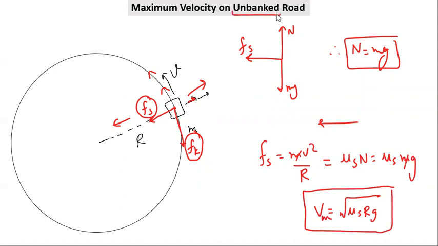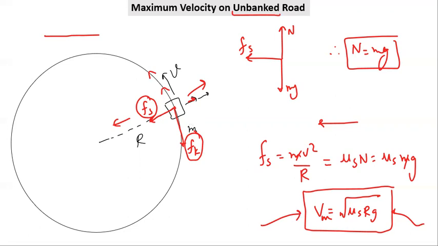Now we'll come to the topic, what is the difference between banking and unbanking. But please remember, if the road is straight like this, then the maximum velocity with which a mass can travel in circular motion will be equal to root of mu s rg, where mu s is the coefficient of static friction, r is the radius, and g is the acceleration due to gravity. Please see that the maximum value does not depend on mass.